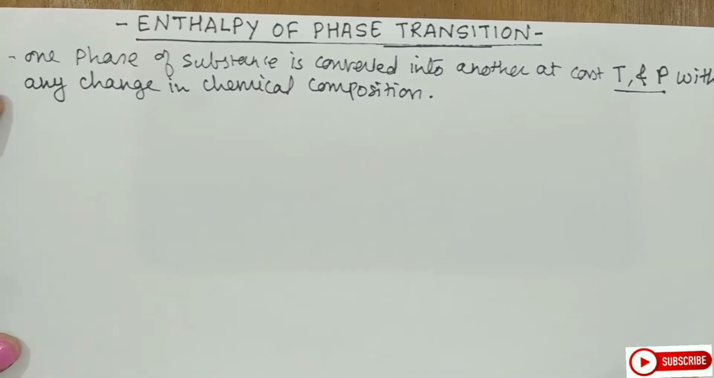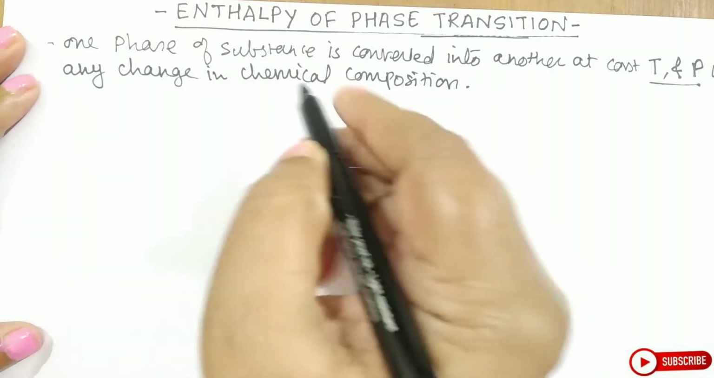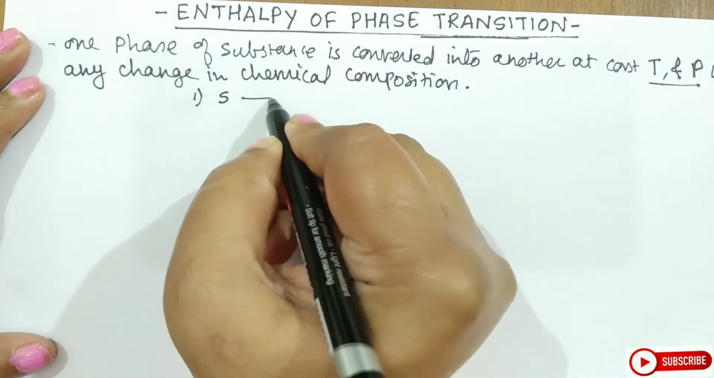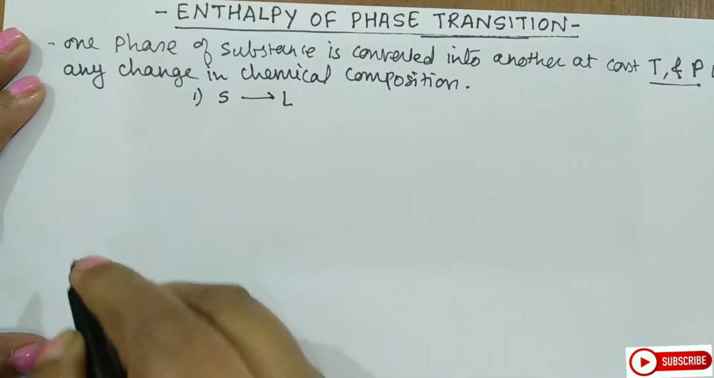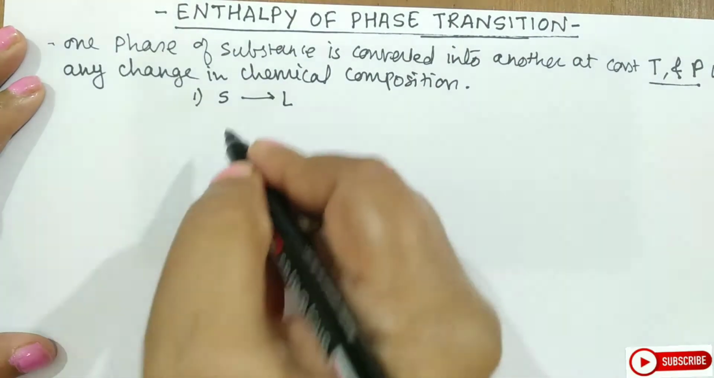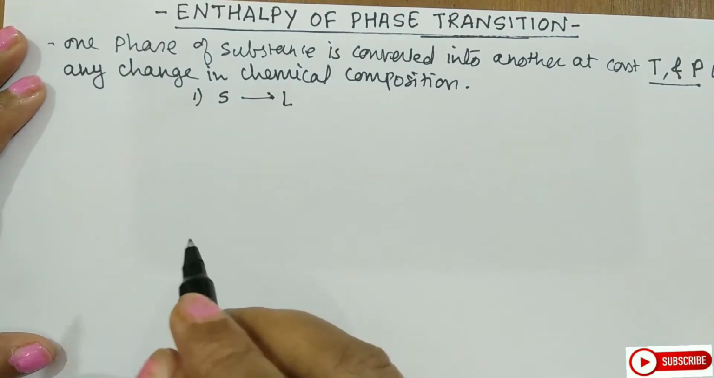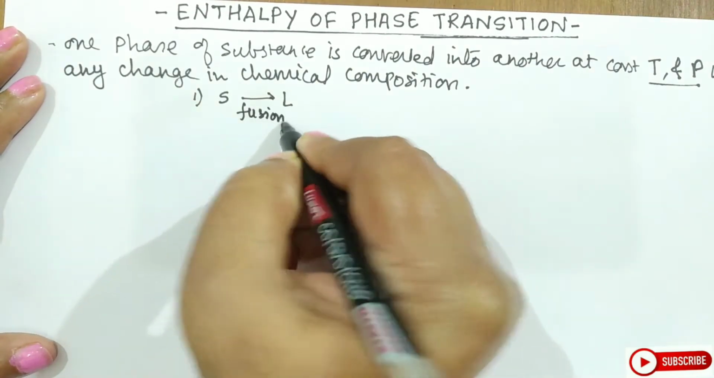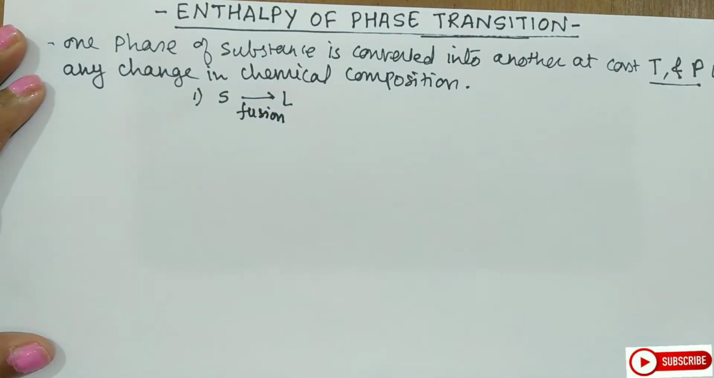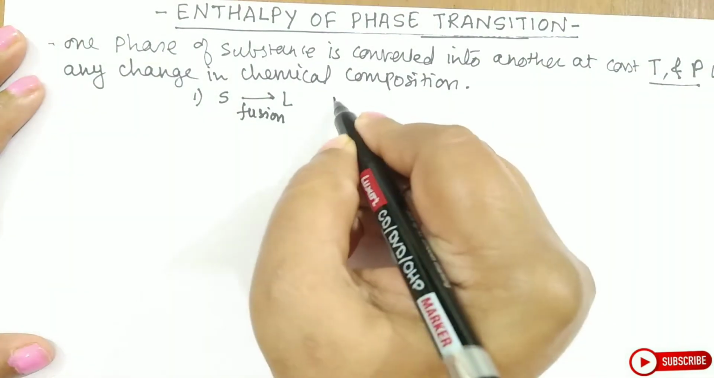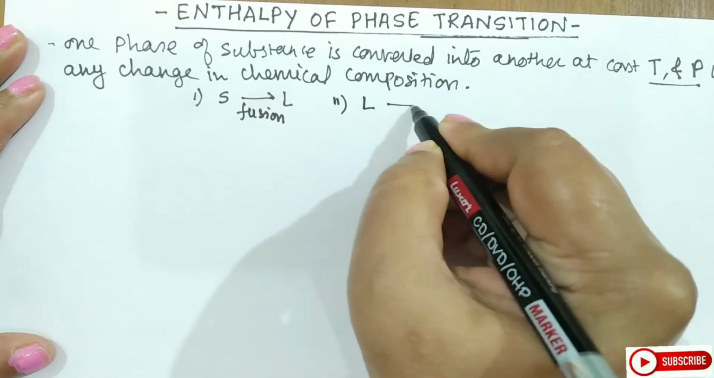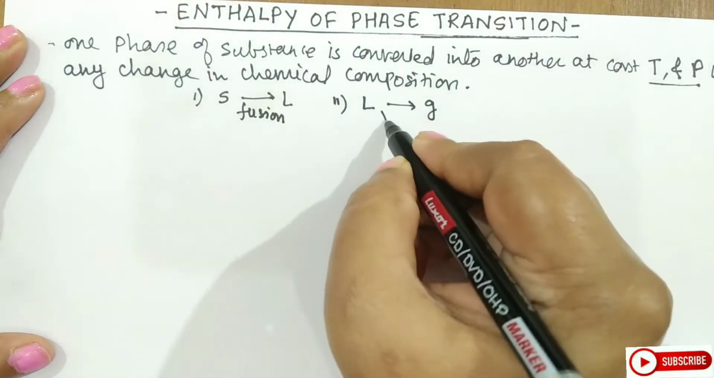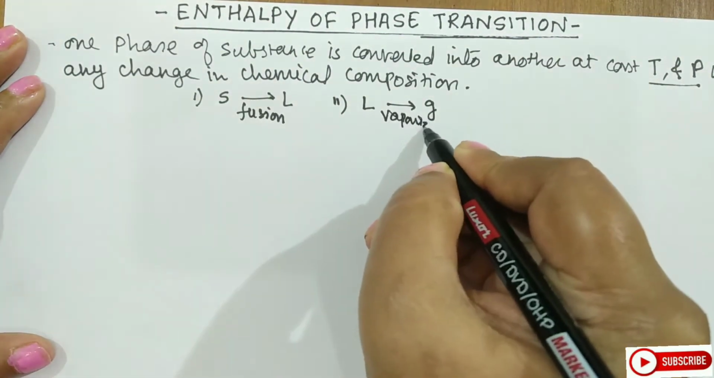Now let us see what transitions are possible here. The first phase transition we will have is from solid to liquid. When I say solid to liquid, we call it melting, but here the term we'll be using is fusion. So the first enthalpy we'll be seeing will be the enthalpy of fusion. The second change you can have is from liquid to gas, which we call vaporization.